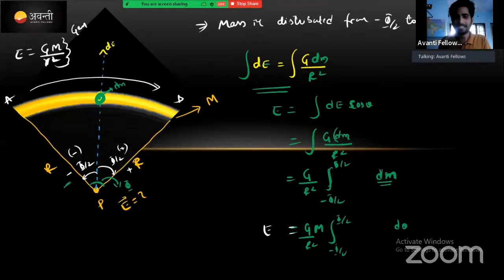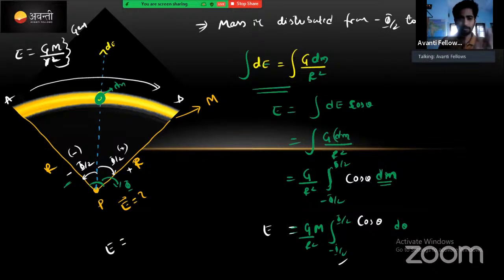Cos theta, we have not done the integration yet, right? Integration is not done yet. cos theta into d theta. If you are going to integrate cos theta, you will get sin theta, right? And then apply the limit minus pi by 2 to plus pi by 2, you will get an answer.